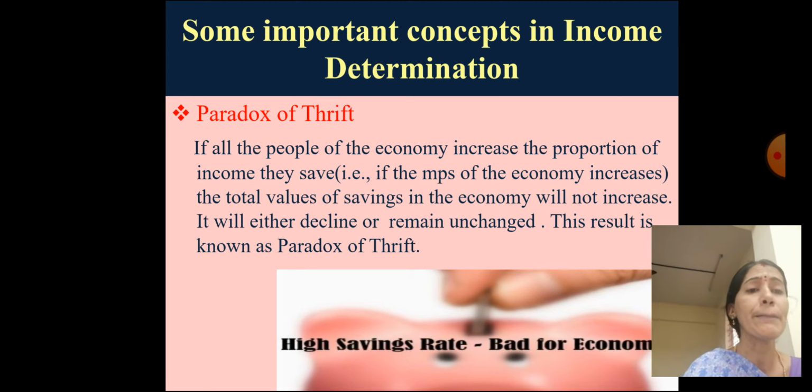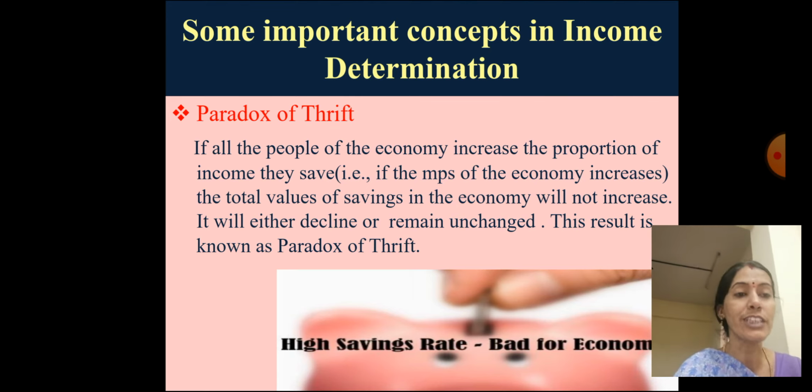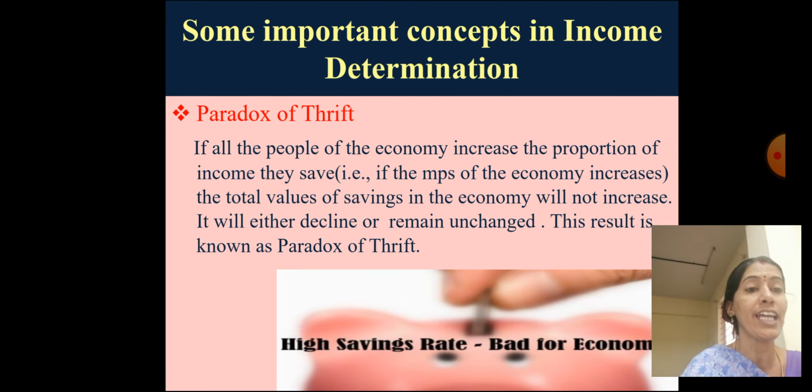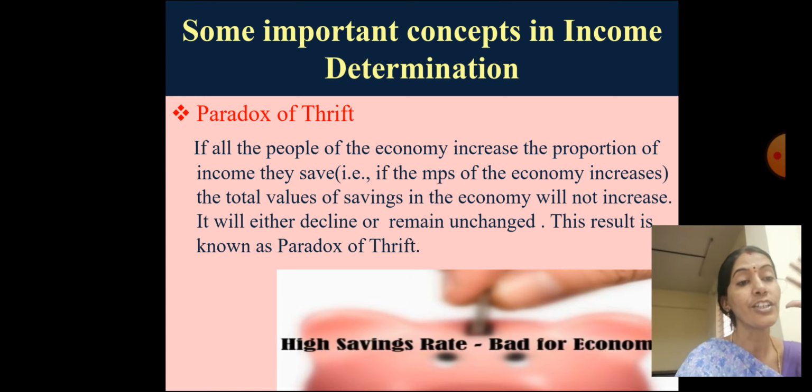If all the people in a country deposit their money in the bank, what is the result? They are saying the national income, or national saving, or total saving will be reduced or remain constant. How can that be possible? I'll tell you the story. Suppose everyone started saving their money instead of consuming commodities. They are depositing in the bank. They are fixing in their minds that I want to save more money for the future, or I want to purchase a property in future, so I will save today.